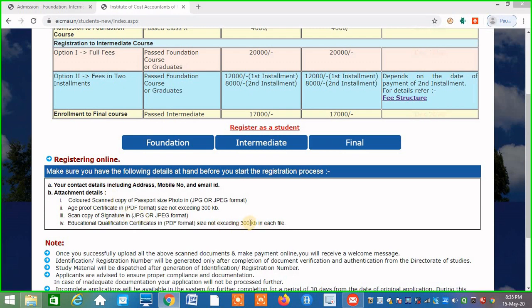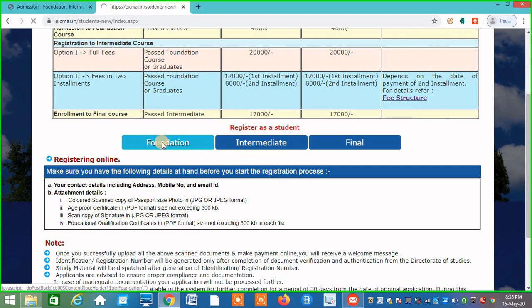You can reduce the size of your PDF file by right clicking, and then you can reduce its size. Okay, now we'll start with foundation.